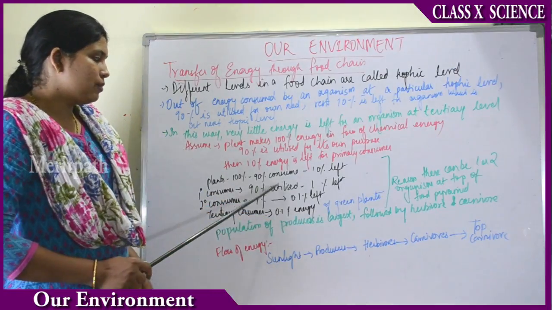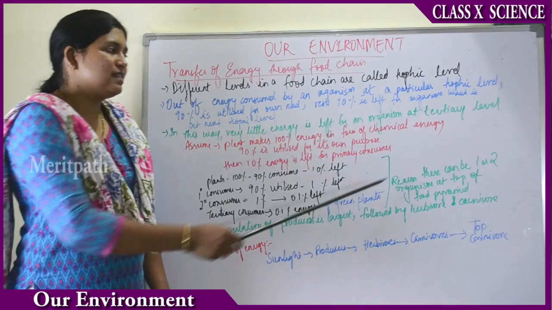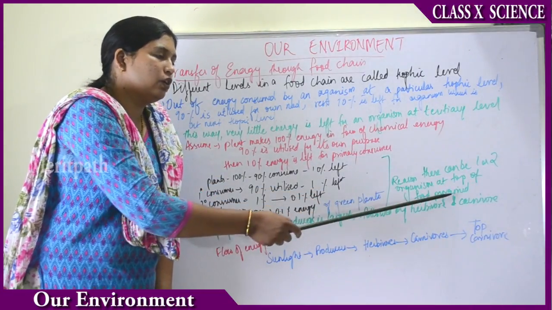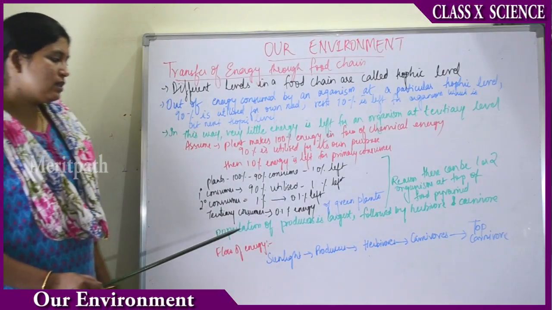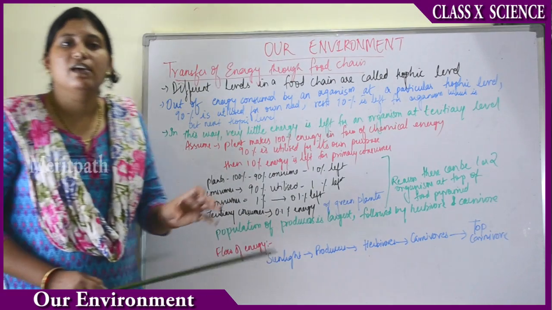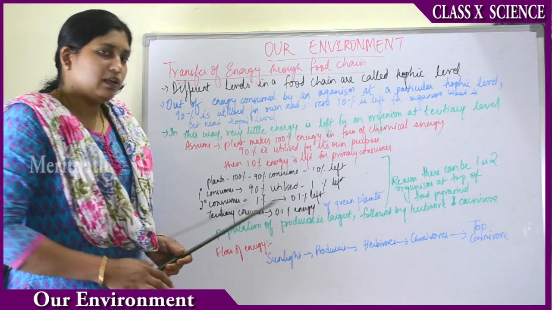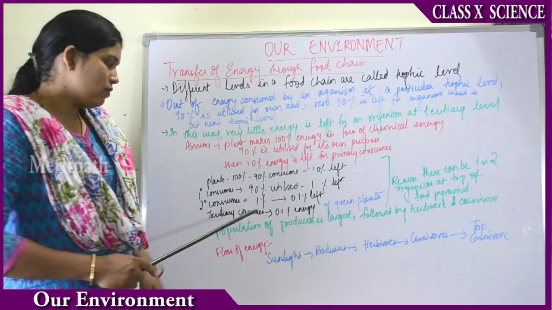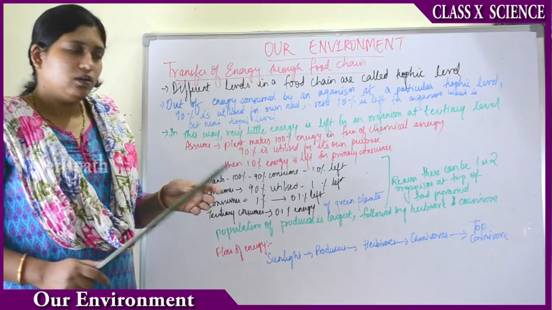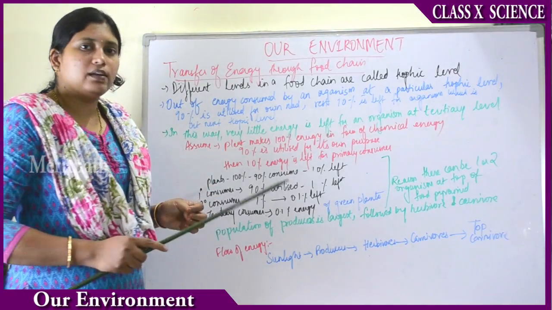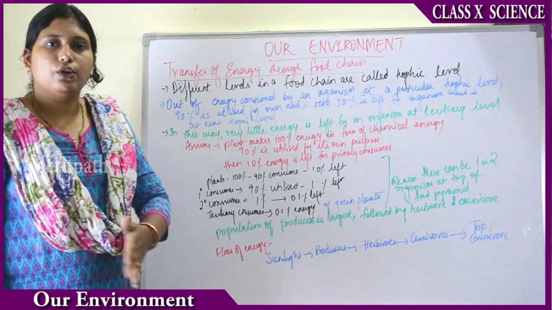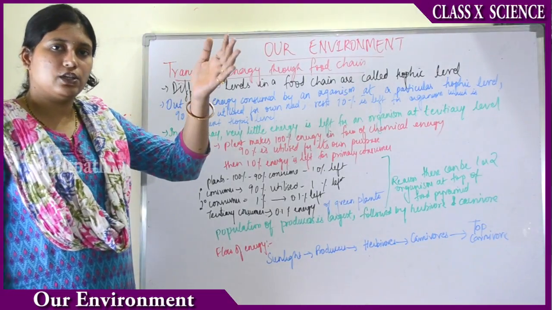This transfer of energy is the reason why only one or two organisms are left at the top of the food pyramid. Because at the tertiary consumer level, the amount of energy left is very less, only 0.1%. That is the reason organisms at the tertiary consumer level are very few in number. Understood? The tertiary consumer level energy will be less, only 0.1% left from moving on from producers to the tertiary consumers.